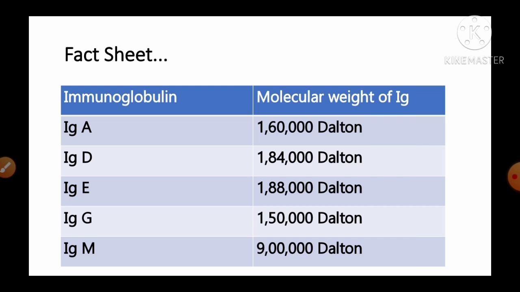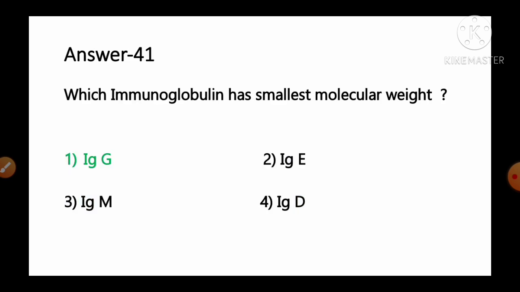From this information, we can say it is IgG that has the lowest molecular weight, that is 150,000 Dalton, and IgM has the highest molecular weight, around 900,000 to 1,100,000. So IgM is also known as the millionaire molecule. So as per the information, option number 1 IgG is the immunoglobulin with the smallest molecular weight. So option number 1 is the correct answer for this question.